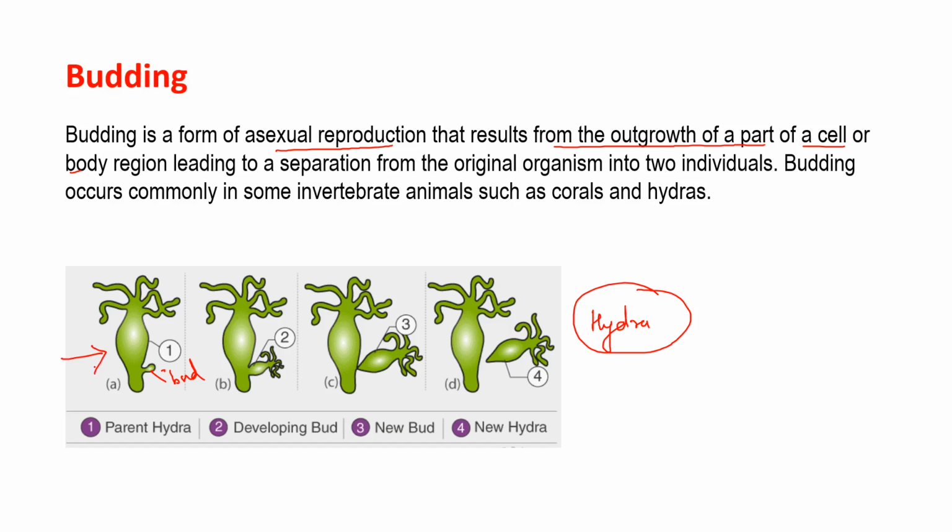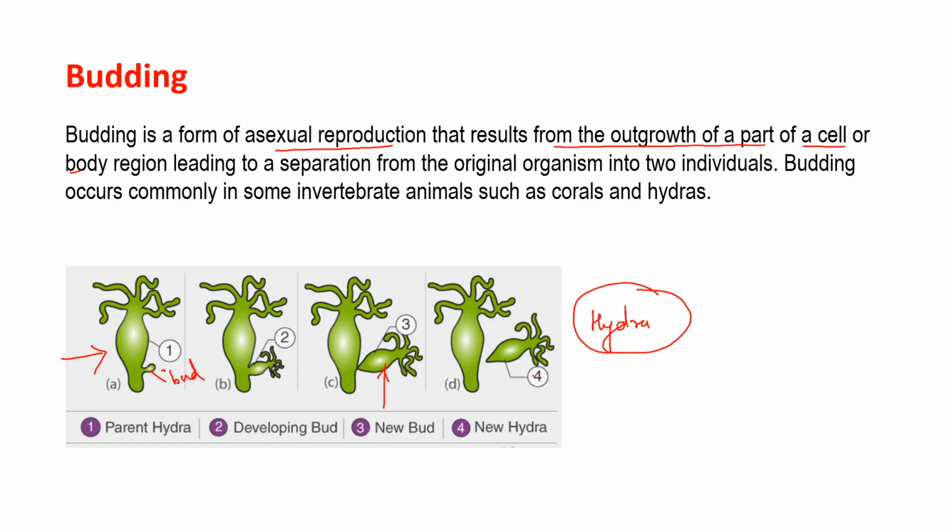Through the repeated mitotic division of its cells, the small bud receives its nutrition from the parent hydra and grows healthy. Growth starts by developing small tentacles, as you see in the picture. Now they have started growing tentacles. This is the new bud which has tentacles. Here also you can see, and this is the detached new hydra.